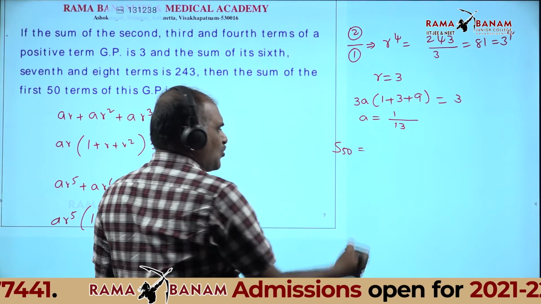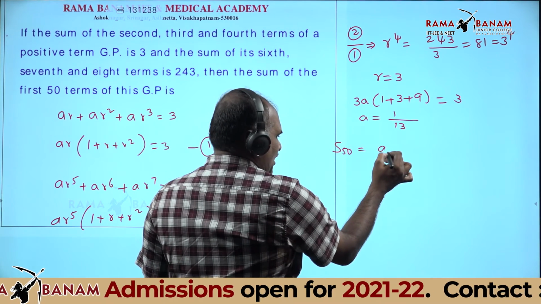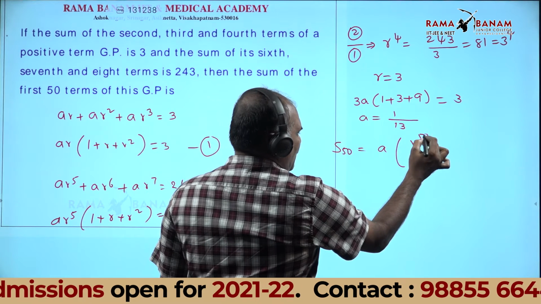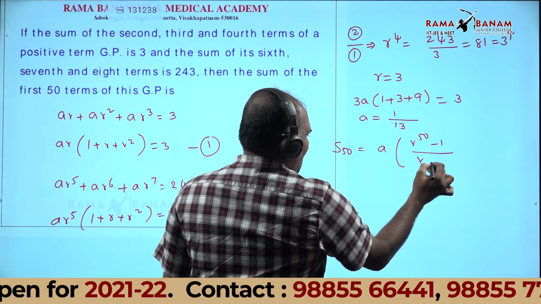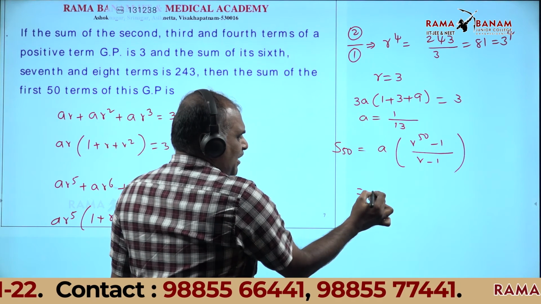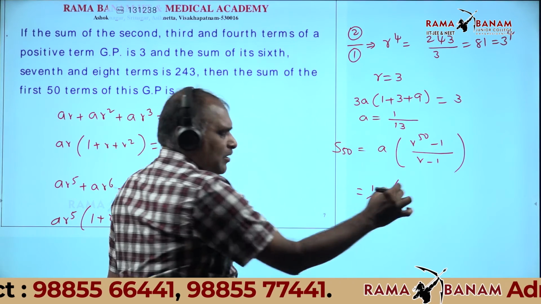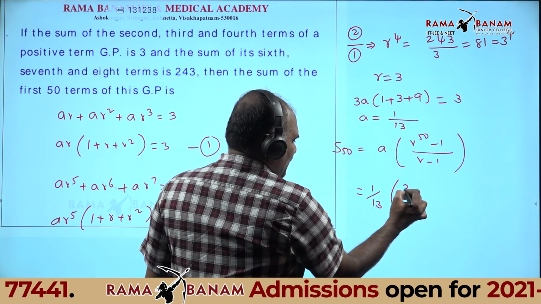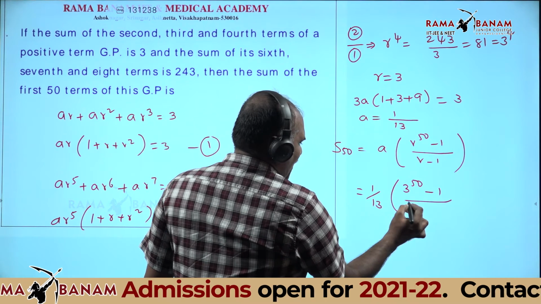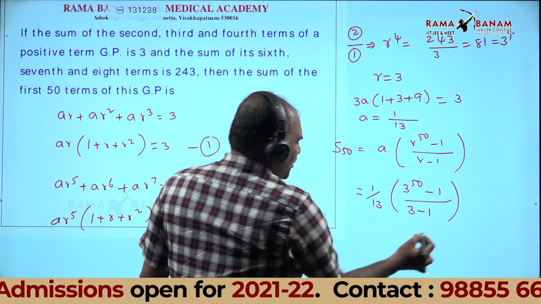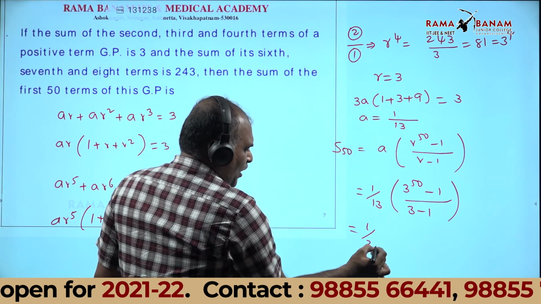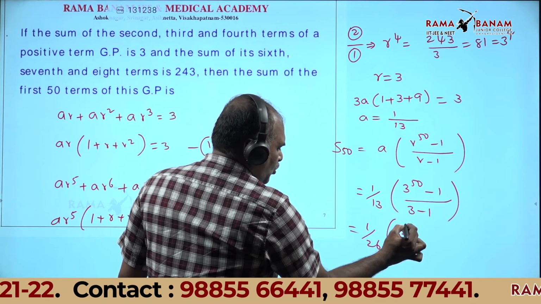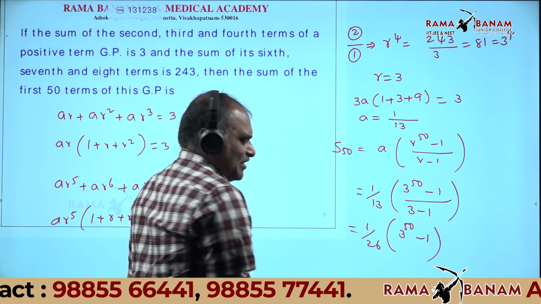S50 is equal to A into (R power 50 minus 1) by (R minus 1), that is 1 by 13 into (3 power 50 minus 1) by (3 minus 1), which is 1 by 26 into (3 power 50 minus 1).